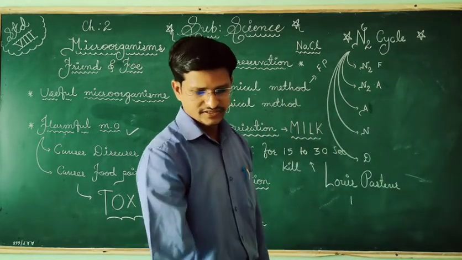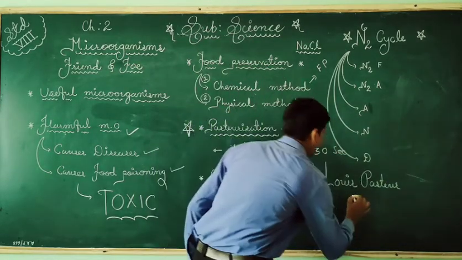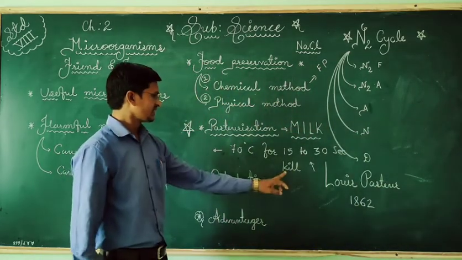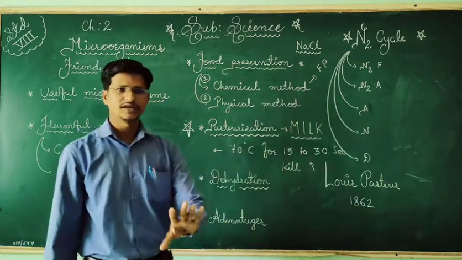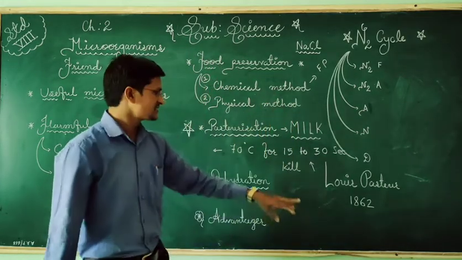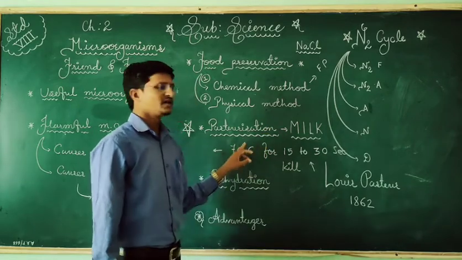In which year? It is in the year 1862. In 1862, he gave this method, that is pasteurization. So Amul dairy, and different dairies, in the pouch you are getting milk. So that is followed by this method.